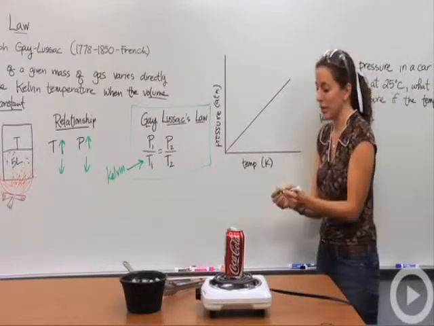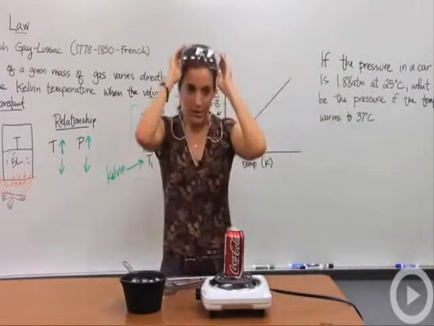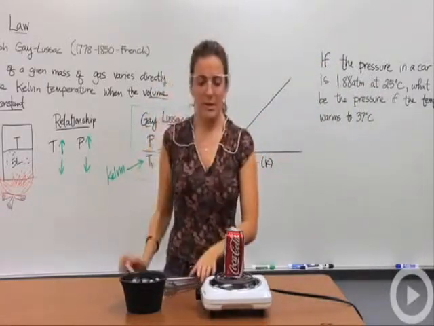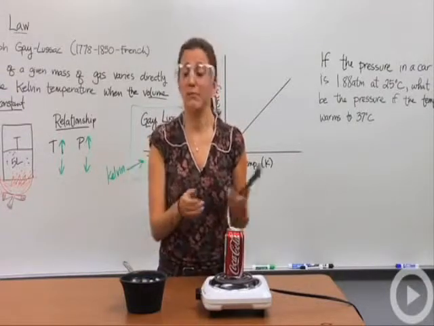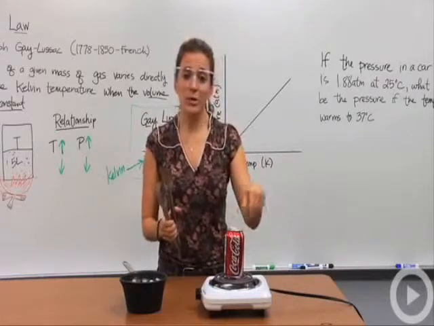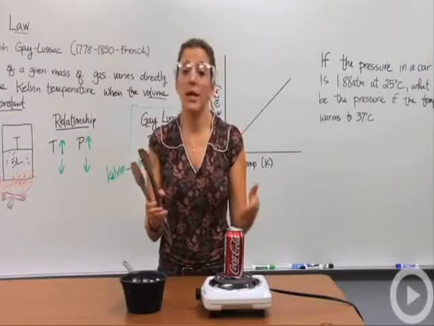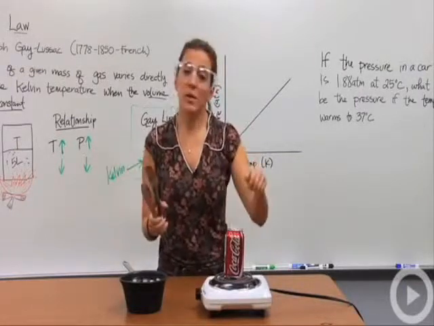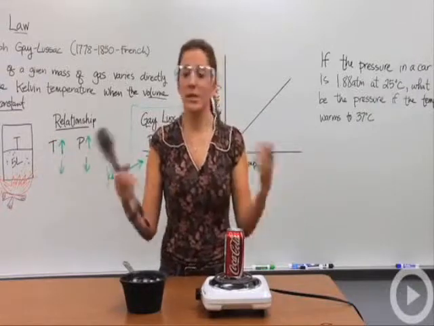Okay, let's actually look at this in a demonstration. I'm going to put my goggles on to make sure we are safe. Safety comes first. What I have on this hot plate is a Coke can, and I'm heating it up. The gas particles inside the container are heating up also, and they're hitting the walls of the soda can at high speeds. But it's open, so it has a place to escape, so the pressure inside the container is equal to the pressure outside, and everything's all good.